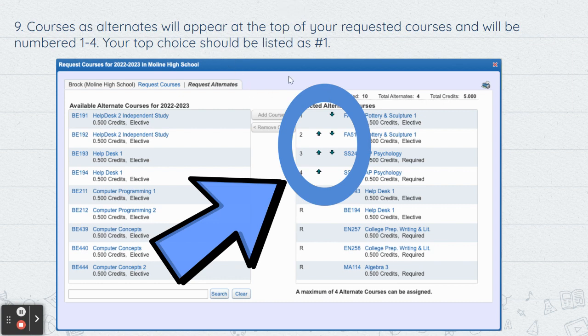Courses that are alternates will appear at the top of your requested courses and will be numbered 1 through 4. Your top choice should be listed as 1. So when you look over here under your requested courses, you're going to have 1, 2, 3, 4. And the first one, this first alternate, is the one you would want the most. The second is the one you want second, and so on and so forth. So make sure that you pick 4 alternate courses, 2 for first semester and 2 for second semester.